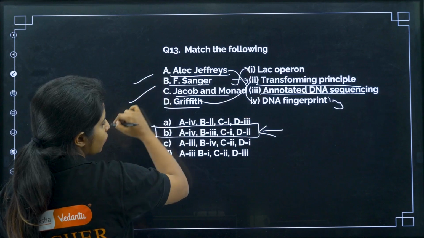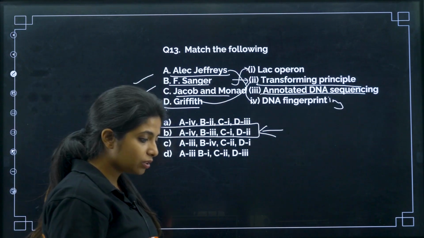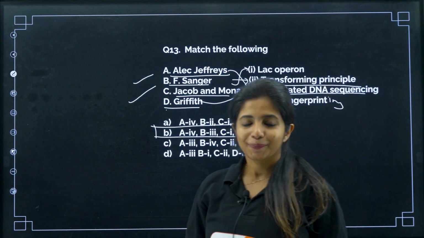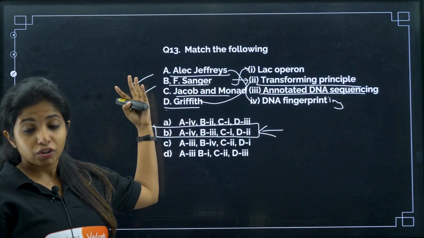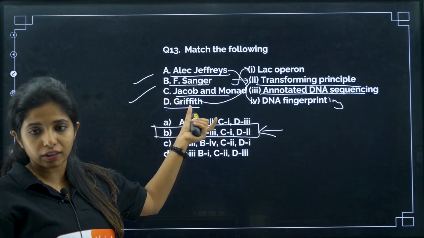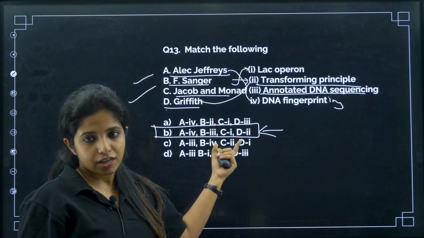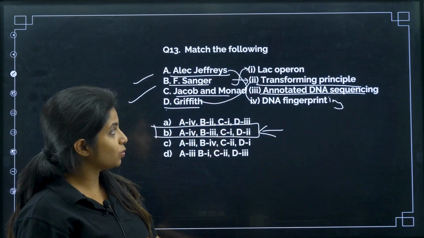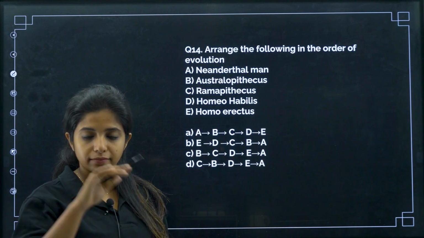Please remember the names of all these people, really important. These type of questions you never expect to come, but yeah, they come. Yes, they come. So, you have to remember a lot of things to get to know this answer. You get it? But at least if you get a clue for this, for example, Griffith. Sometimes they do not give this much easy options, but yes. So, if you know Griffith, everything becomes easy. So, anyhow, you have to study all the names of the people who are behind this thing.